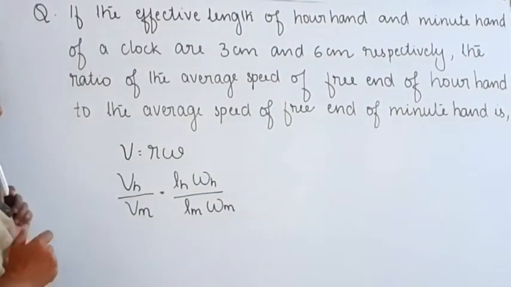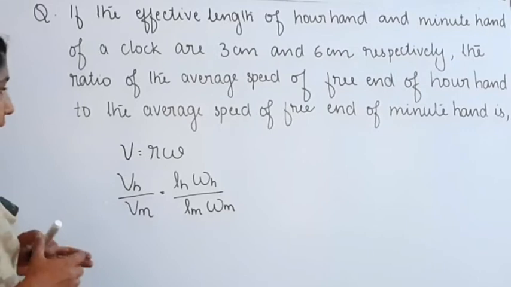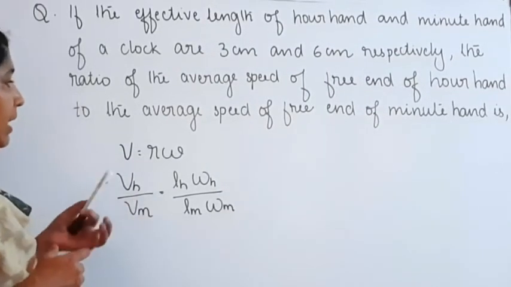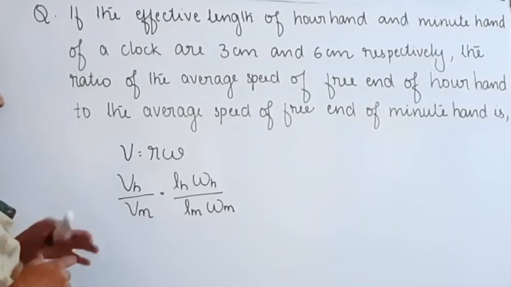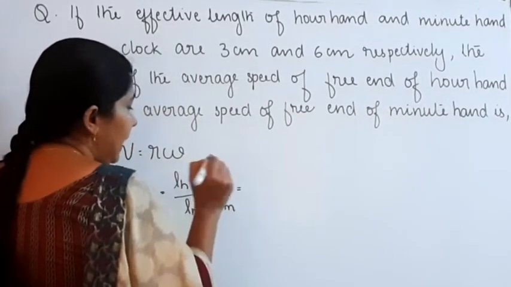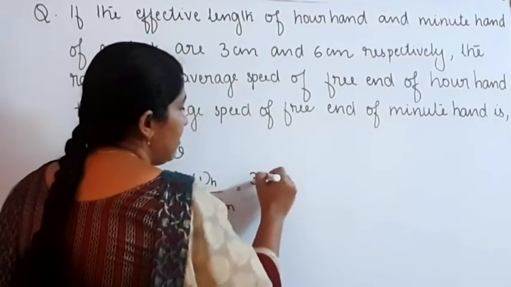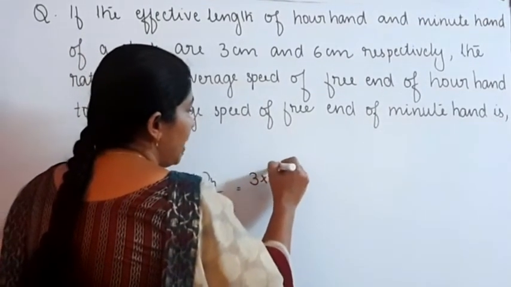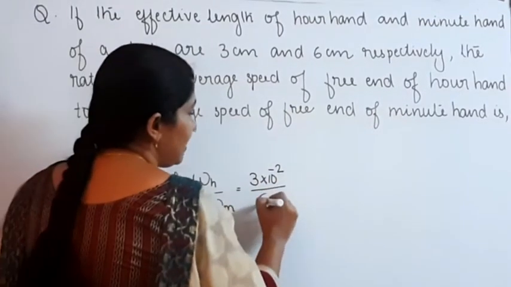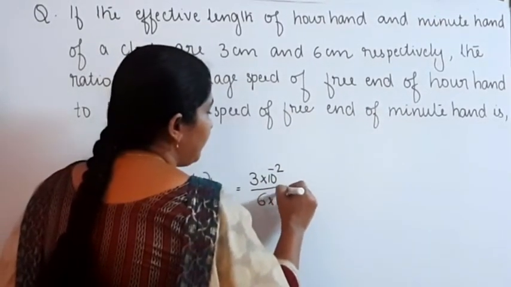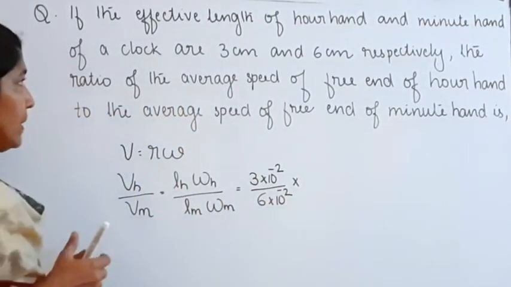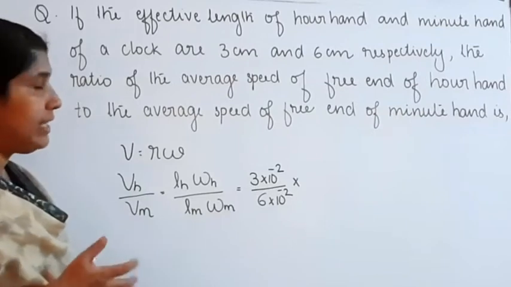From this equation, the lengths of the hour hand and minute hand are given, that is 3 centimeter and 6 centimeter. Now we can substitute that. Length of the hour hand is 3 into 10 raised to minus 2, divided by the length of the minute hand, which is 6 into 10 raised to minus 2, into, what about the angular velocity? Angular velocity is not given here.